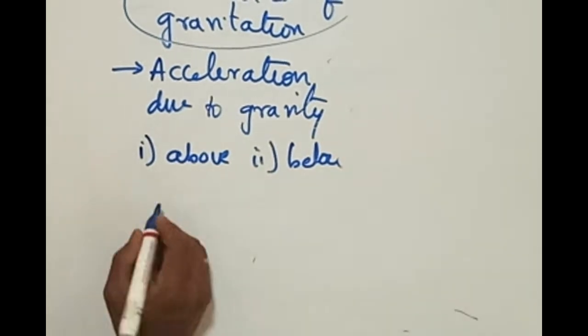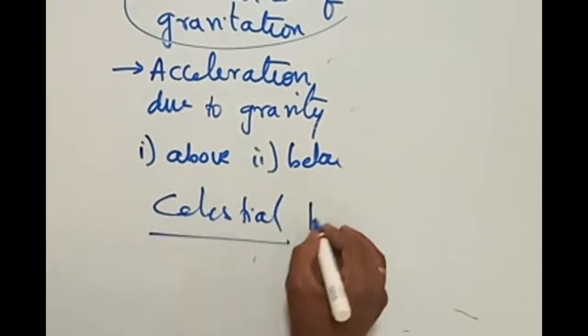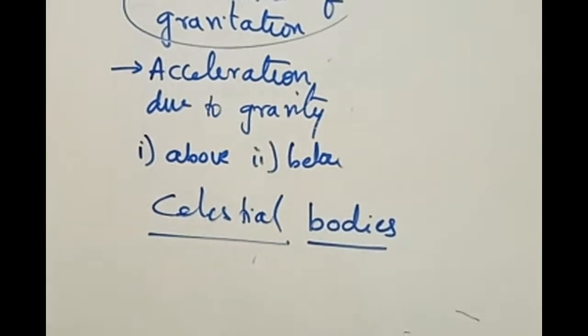What is it that we try to understand? We try to understand the motion of celestial bodies. What are celestial bodies? The bodies which move in space, shining objects present in space. In space science, astronomical science, stars, suns, all the bodies present in the solar system can be regarded as celestial bodies. Celestial bodies are those which are shining and moving.